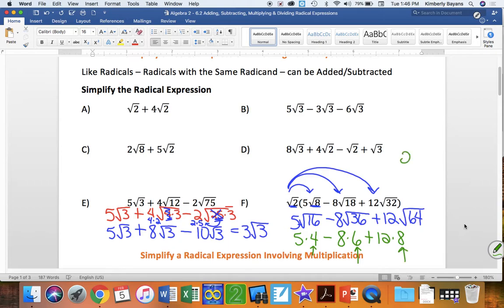So 5 times 4 is 20, 8 times 6 is 48, and 12 times 8 is, it's a plus, isn't it? 12 times 8 is 96. Okay? So I need to add all those together. So 20 minus 48 becomes negative 28. And then negative 28 plus 96 would be, let's see, 68. So when I simplify that expression, I get a nice no radical number of 68. I hope I did that correctly. If I did any math incorrectly, please let me know.